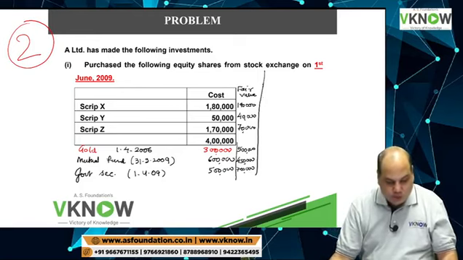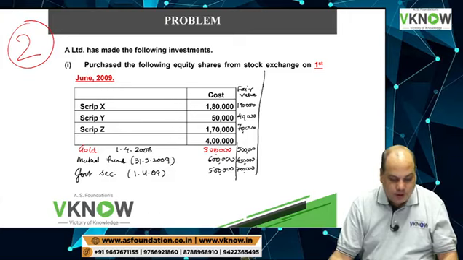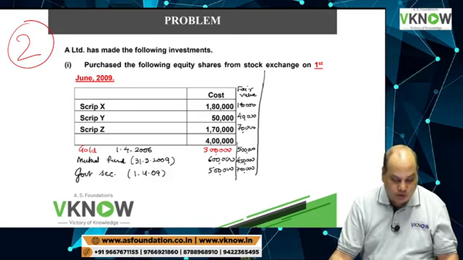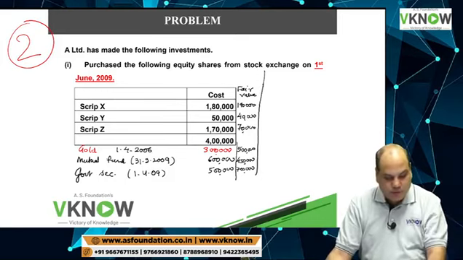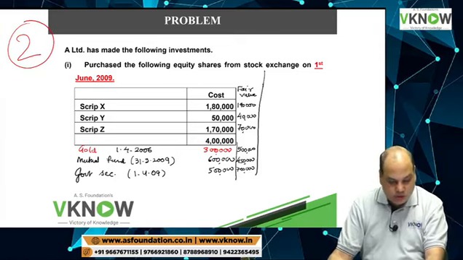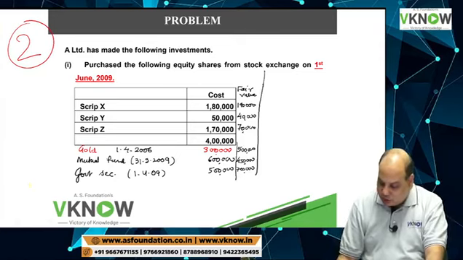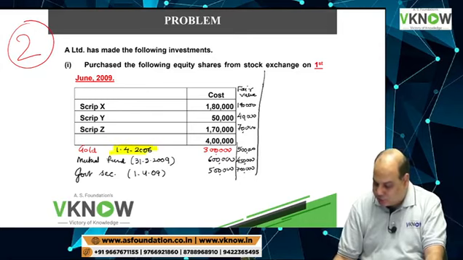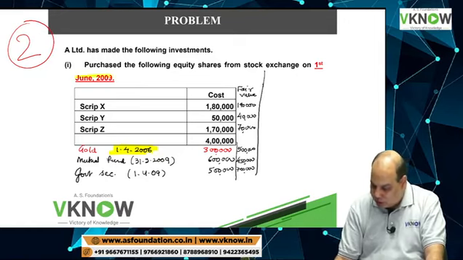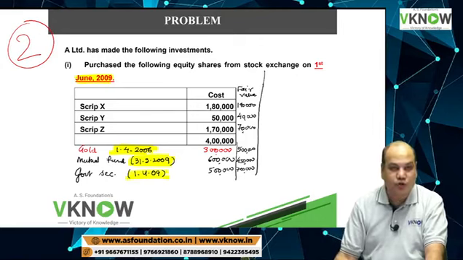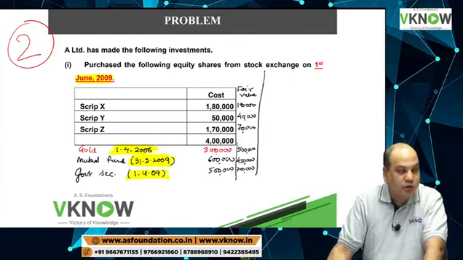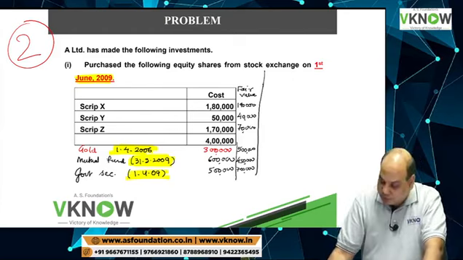Now check in the question, have they mentioned whether these investments are current investment or long term investment? Not mentioned. From the date we can understand maybe gold is a long term investment because it was purchased many years ago, but other investments are near 12 months only. So therefore, it is easy to assume that all other investments are current investment.